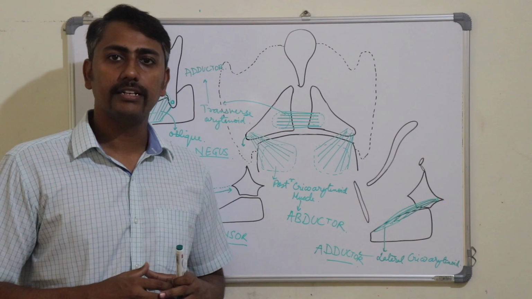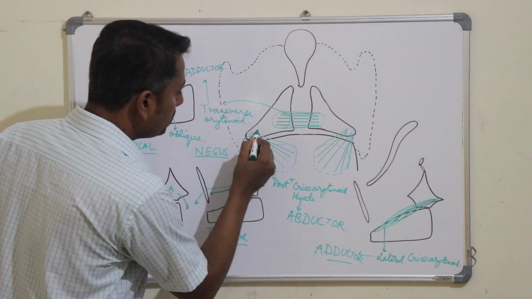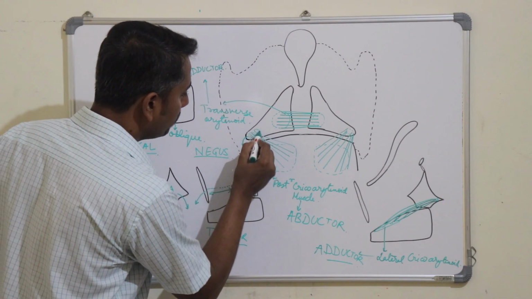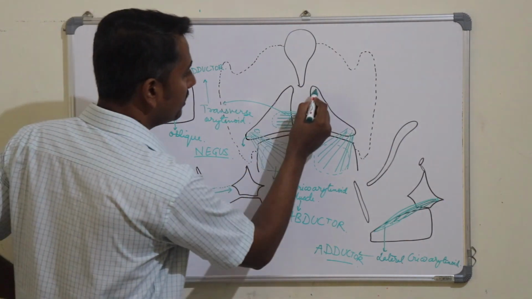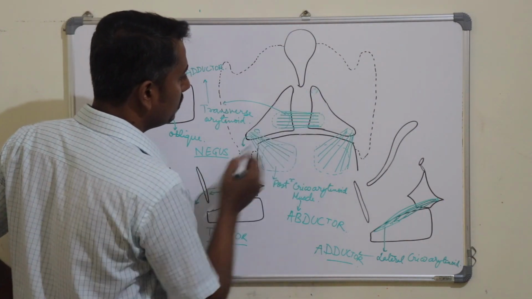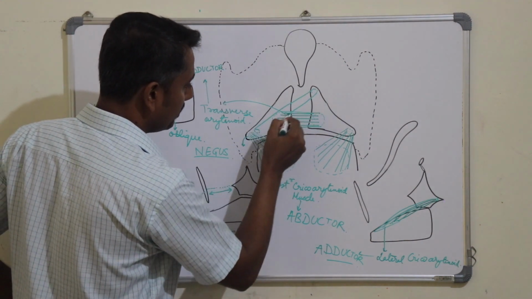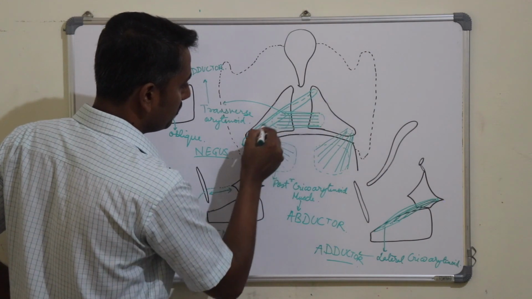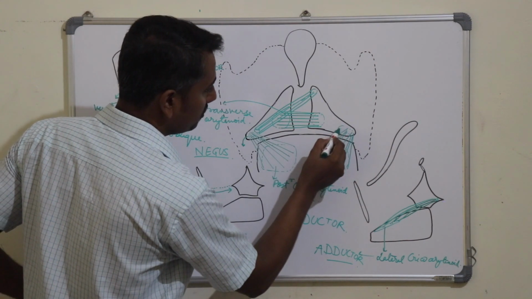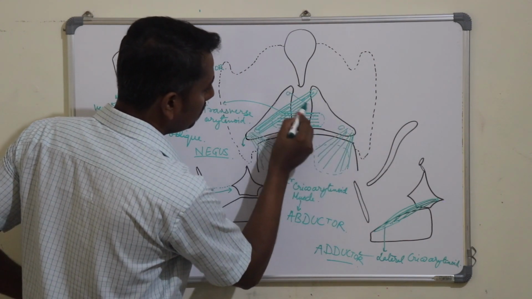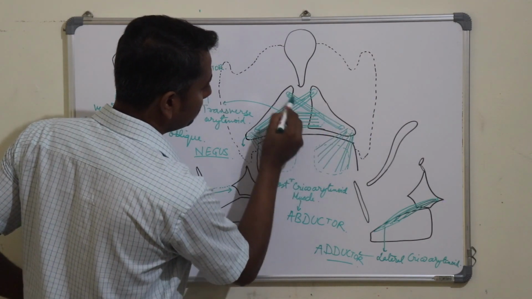Now the next muscle, that is the oblique arytenoid. The oblique arytenoid arises from the posterior surface of the muscular process of the arytenoid to the apex of the opposite side arytenoid. So this is the oblique arytenoid muscle. And if you draw the other side also, so this was the oblique arytenoid of both these sides.